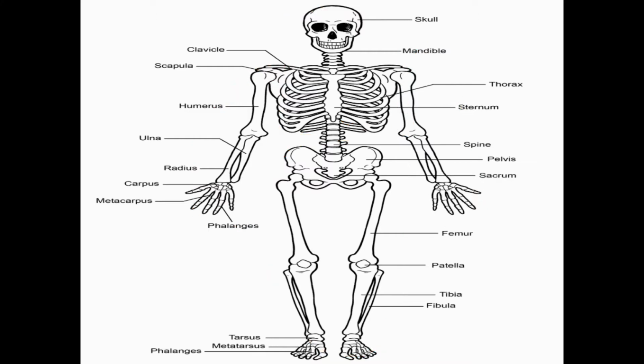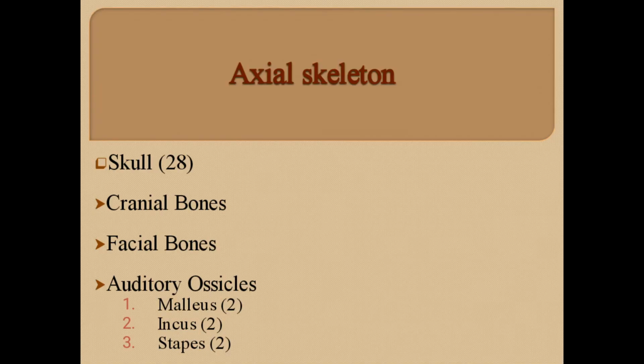So first discussing the axial skeleton. The axial skeleton consists of skull bones, the rib cage, and behind this rib cage the vertebral column is present. The skull consists of cranial bones, facial bones, and auditory ossicles. Cranial bones are the bones which form the cranium, the brain box in which the brain is present. Facial bones are bones which form the facial skeleton, while the auditory ossicles are present inside the ear. And this consists of malleus, incus, and stapes. Stapes is the smallest bone present in human beings, inside the ear.